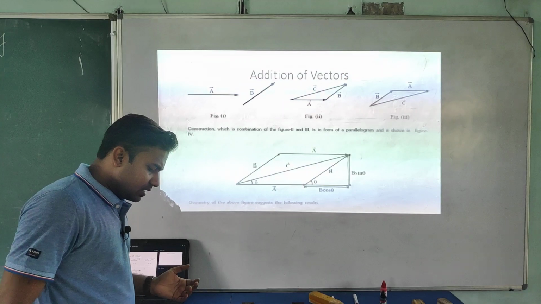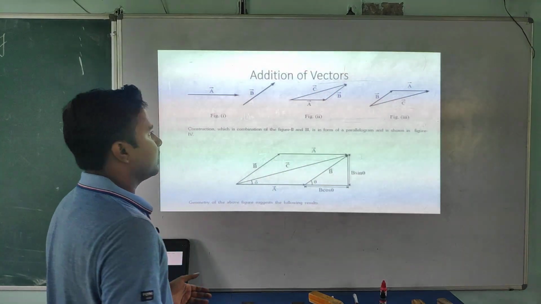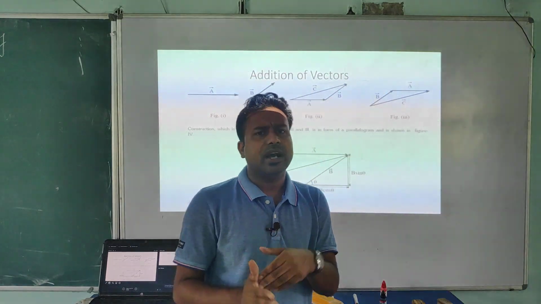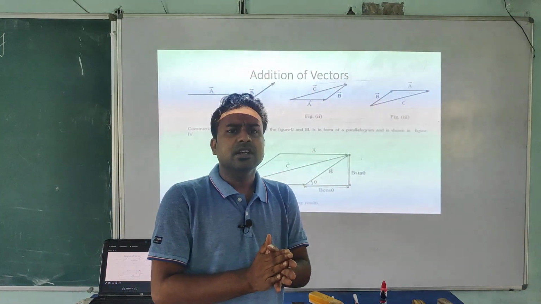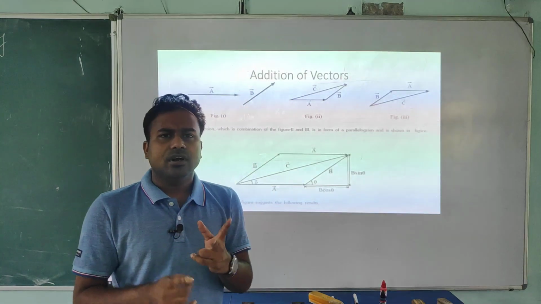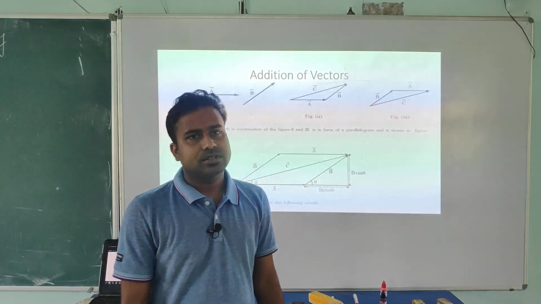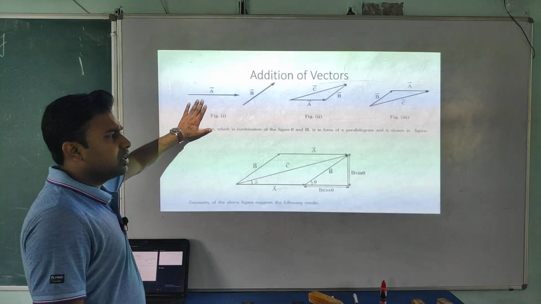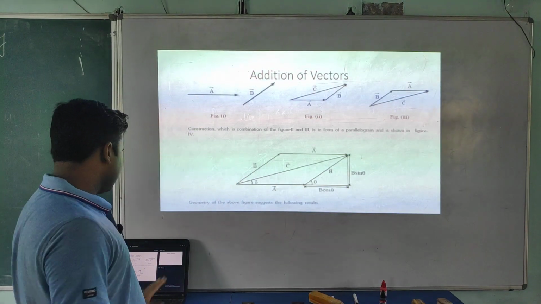Now I am going to discuss the addition of two vectors. There are two laws for addition of two vectors. If you want to add the two vectors A and B, you can use two laws: the triangle law and the parallelogram law. I am going to discuss this concept. Look at them one by one.